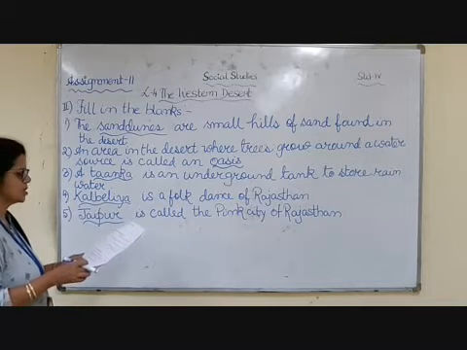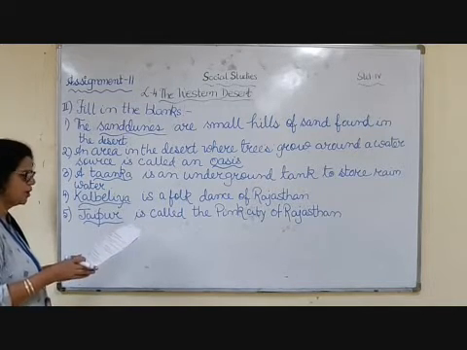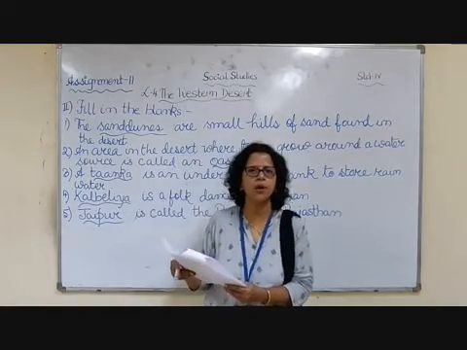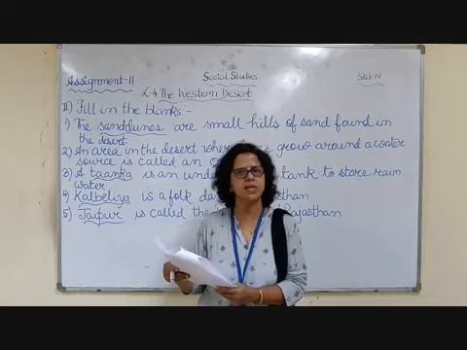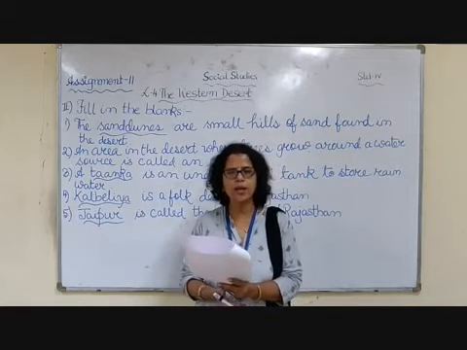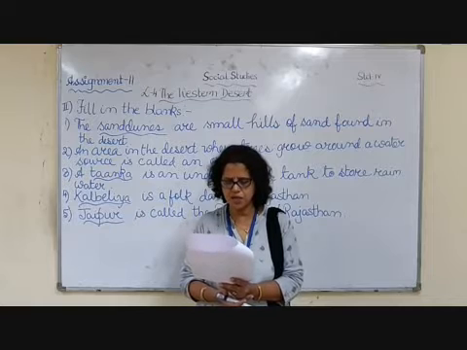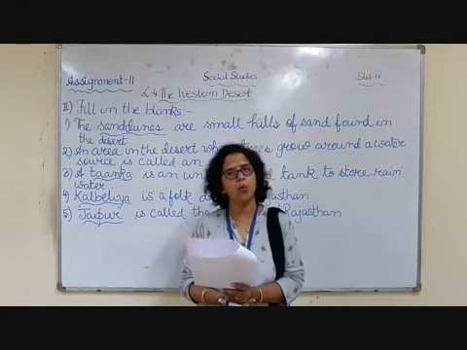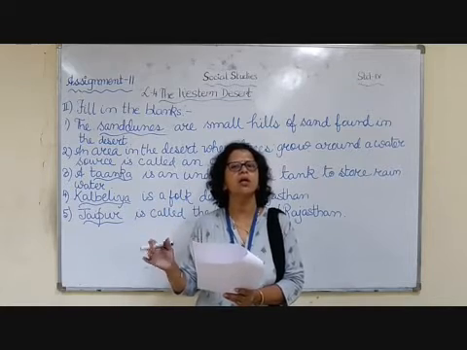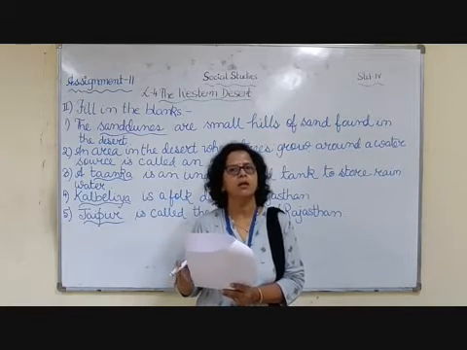It is answer these questions. Now children, in this answer these questions, some questions were already done in the previous assignment. Like the question number 2, why do the villages in the desert region go around oasis? This has been already done, and I have written the answer for assignment number 10.